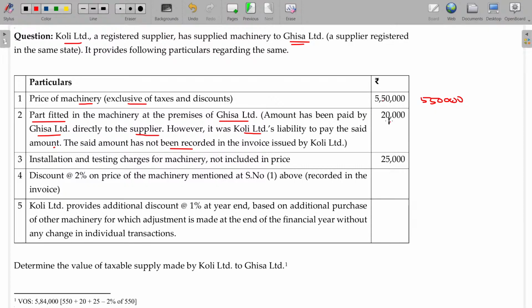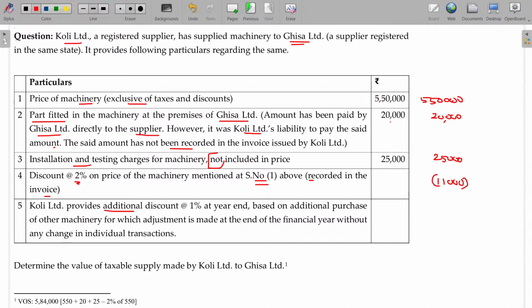Is this not includable? Of course, it should be includable, as the amount payable by the supplier, asked the recipient to pay, means it should be includable. Installation charges not included, but it should be includable, so 25,000. And discount 2% on price of the machinery mentioned in serial number 1 above, recorded in the invoice. If the discount detail is given in the invoice, it should be subtracted. So from 5,50,000, 2% can be subtracted, so 11,000 can be subtracted.